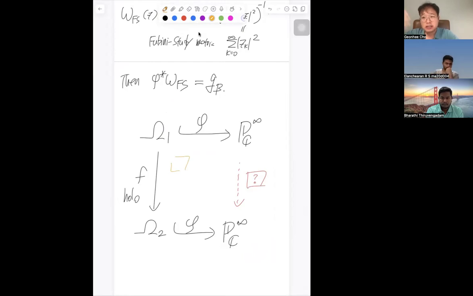Of course, we can define the trivial map, but I'm not talking about any trivial map. I'm talking about some interesting map satisfying this diagram. That's what I'm talking about. So I have no idea how to do it.